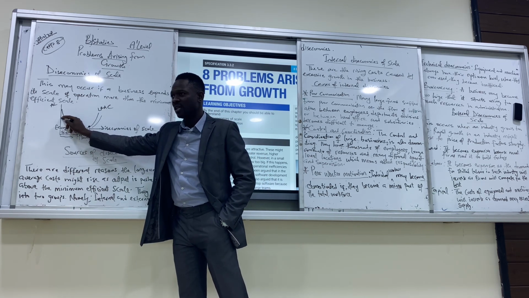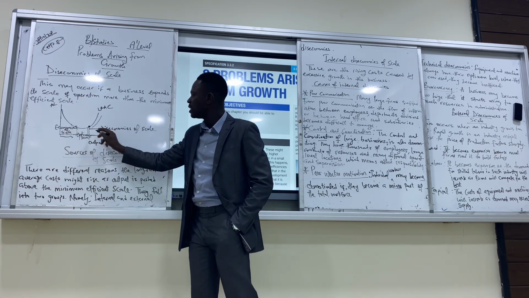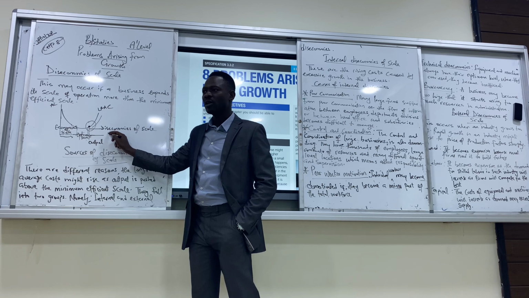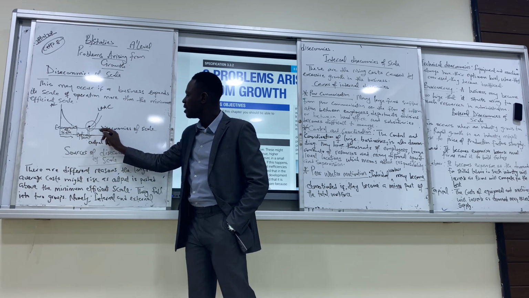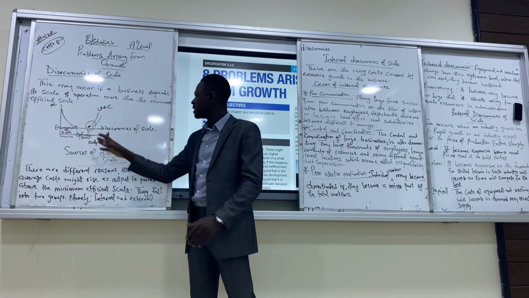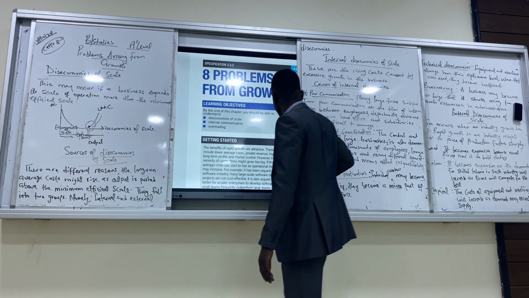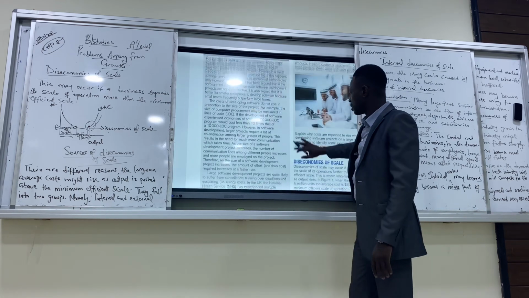I think you get the point here. So economies of scale is this, but the point we're going to is at this point where we have diseconomies of scale. These diseconomies of scale occur when the firm becomes too big to be controlled. So what are the causes of these diseconomies of scale? It's just the same as the example here.